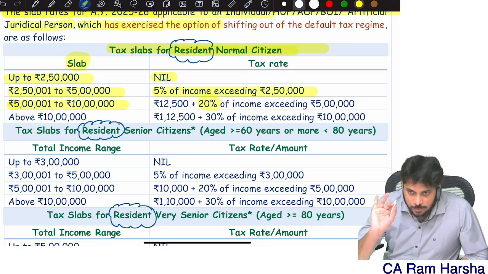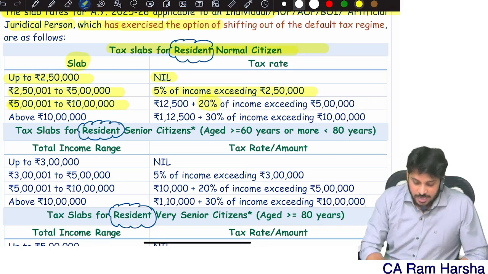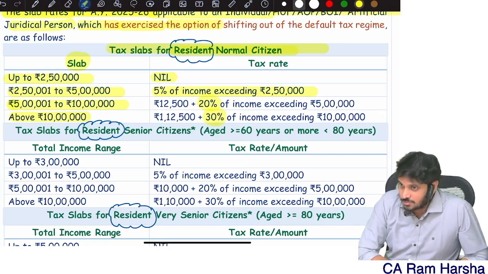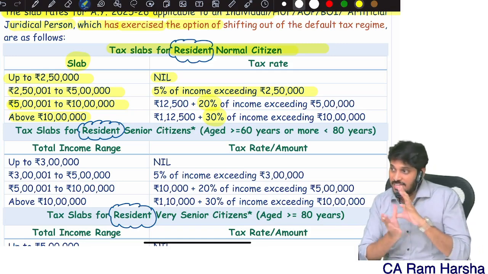Just highlight only, observe only whatever I am highlighting. Don't observe the remaining content. If my income is above 10 lakhs, then the tax rate is 30%. How has this particular tax rates concept to be applied?